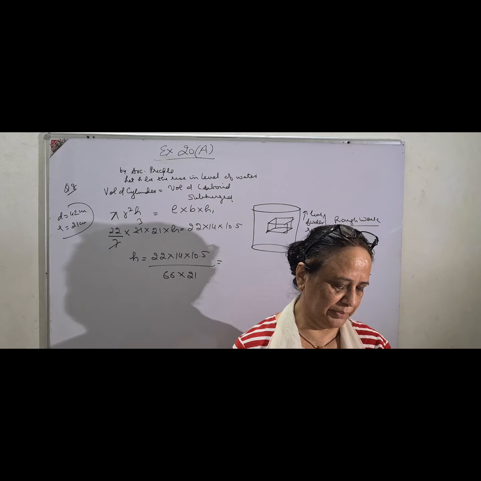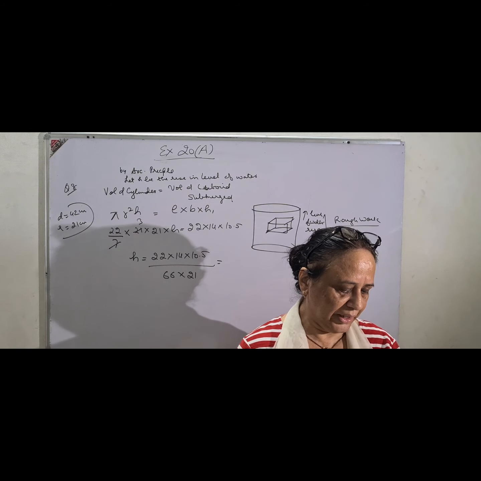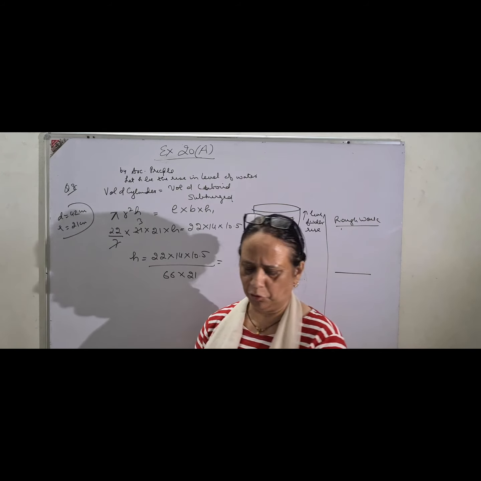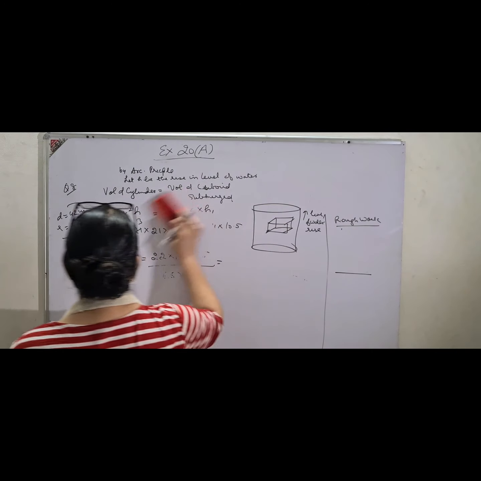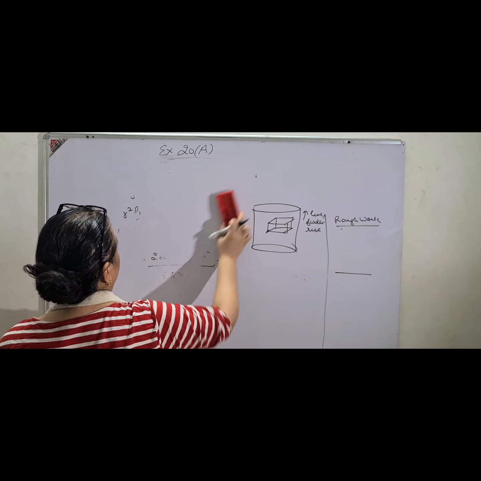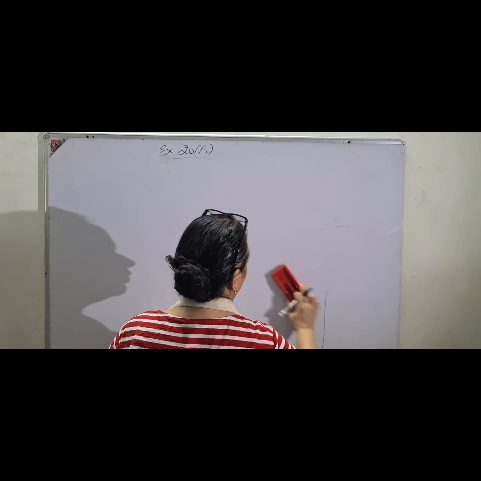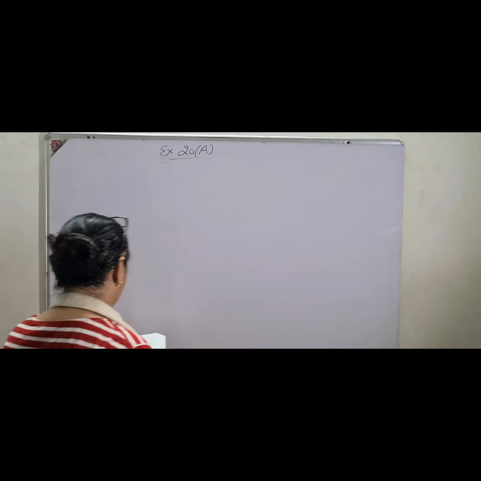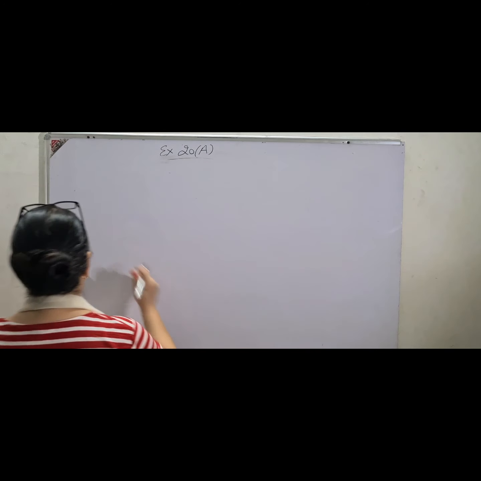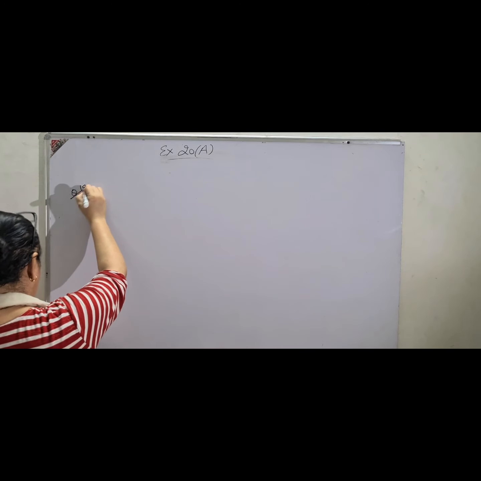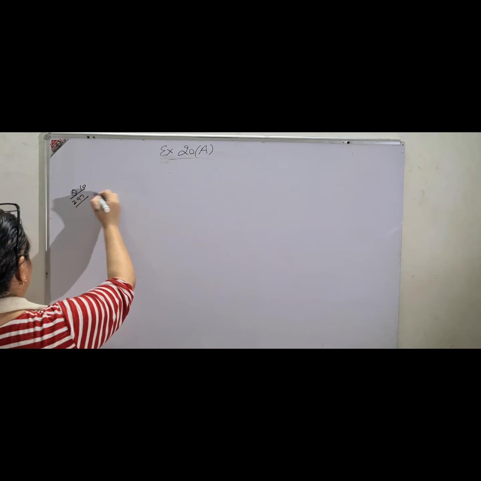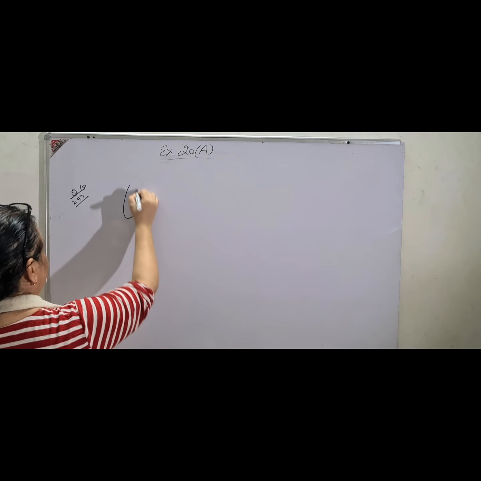Then coming to question number 10. Find the total surface area of an open pipe. So open pipe means hollow cylinder. You can mark it, underline it: open pipe always means hollow cylinder. So he is asking you to calculate the total surface area of an open pipe. Question number 10, page 297, same exercise.